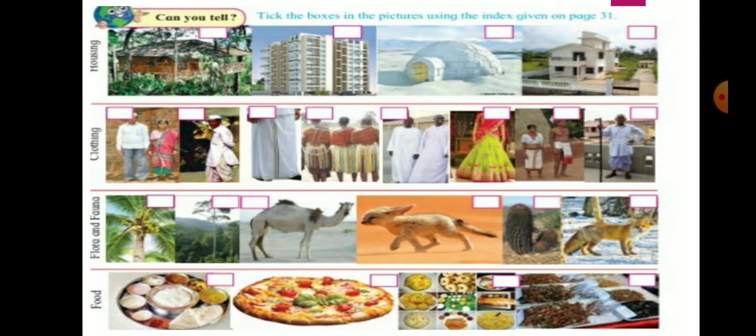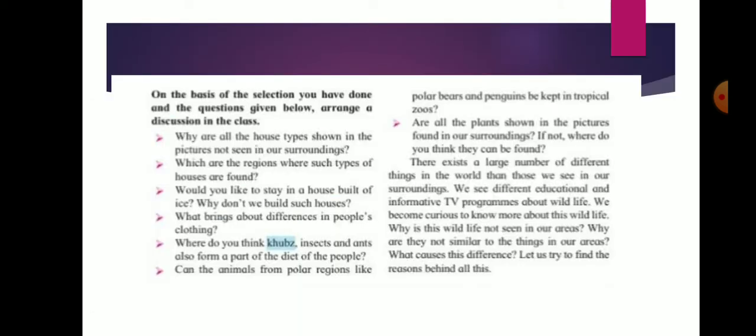Let us begin. Tick the boxes in the picture using the index given on page 31. On the basis of the selection you have done and the questions given below, arrange a discussion in the class.